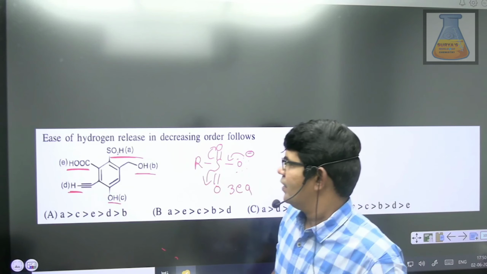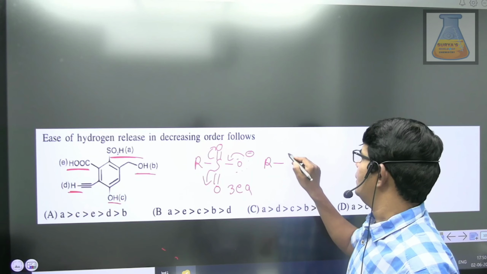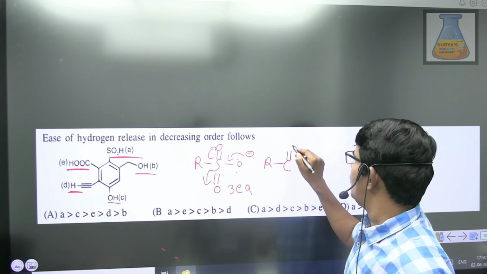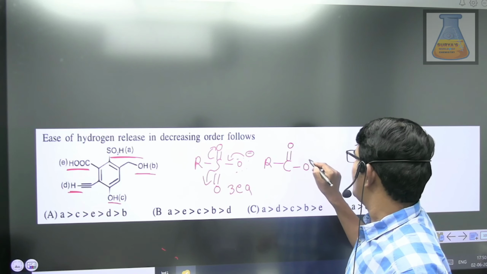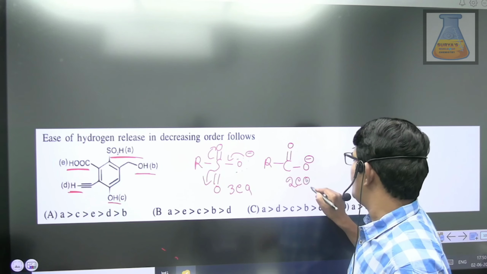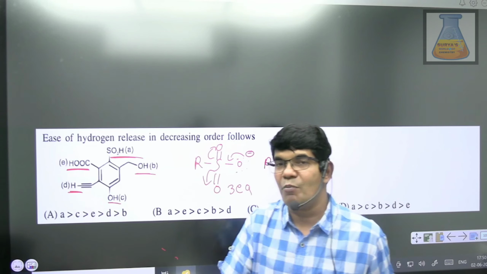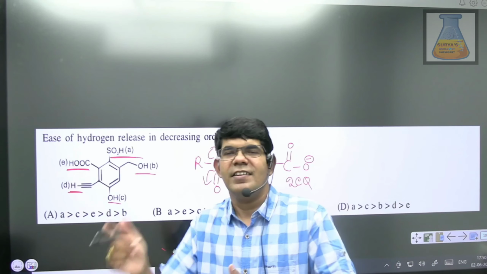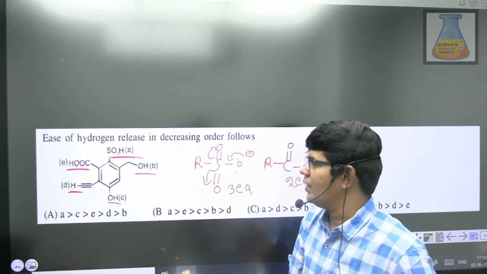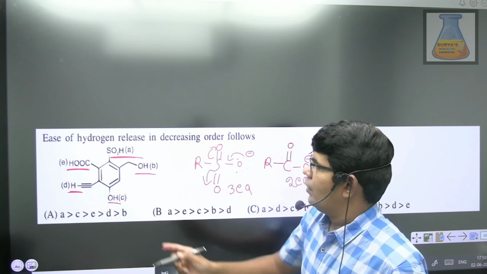Chalo. After sulfonic acid, we have the carboxylic acid. Of course, carboxylic acid also has equally contributing resonating structures, but only 2. So out of sulfonic acid and carboxylic acid, which one is more acidic? Yes, sulfonic acid is more acidic. Next, here we have phenol.